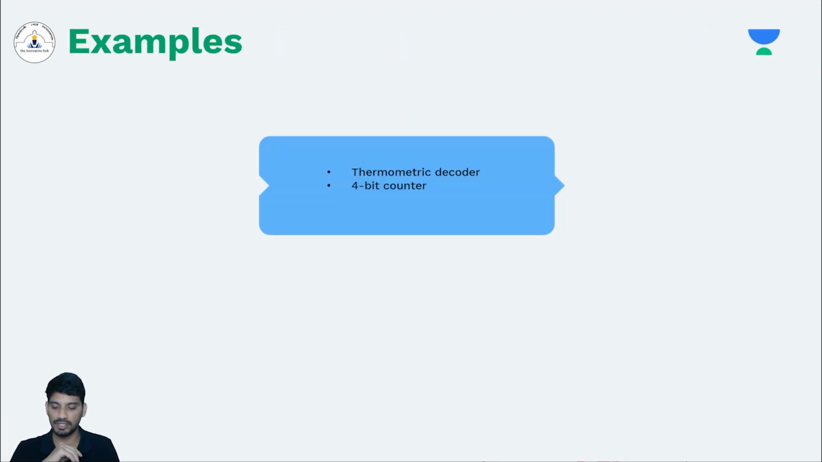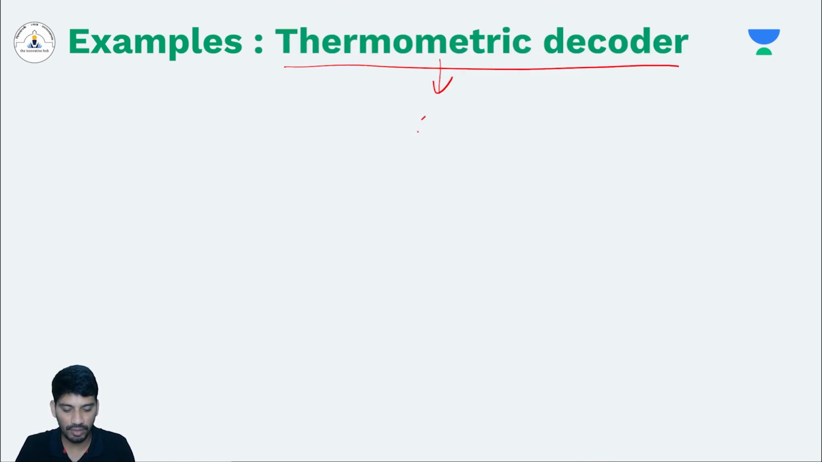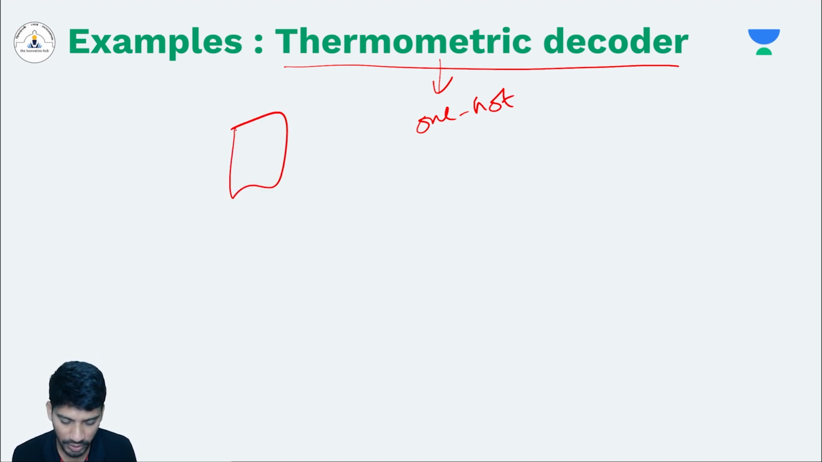Now let's see some examples to better understand the concepts that we have learned so far. Let's start with an example of a thermometric decoder. We call it a thermometric decoder or one hot decoder. I'll explain what one hot is. First of all, we'll see what a normal decoder is. We have already seen a normal decoder, a three-to-eight decoder like this. It has three inputs and eight different outputs.